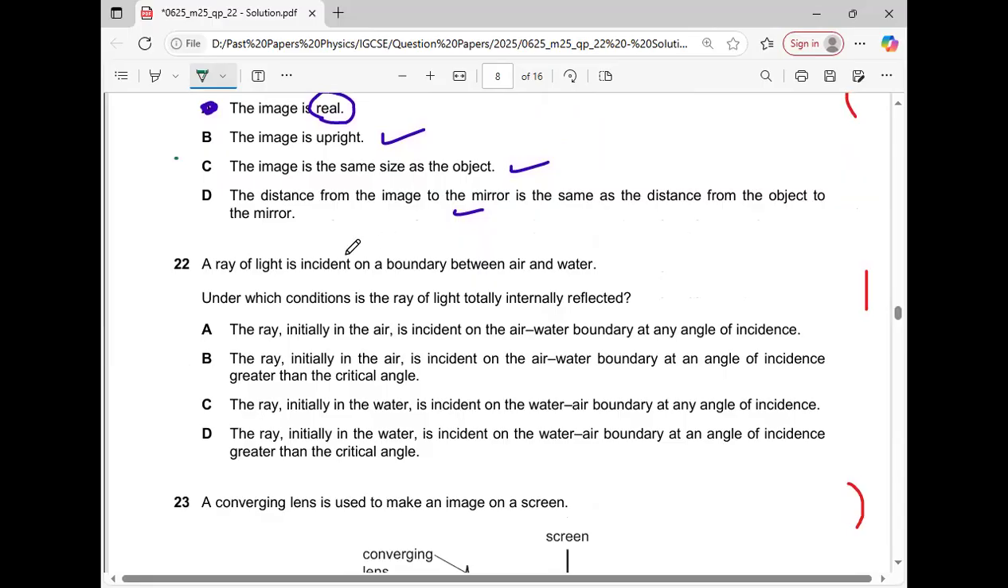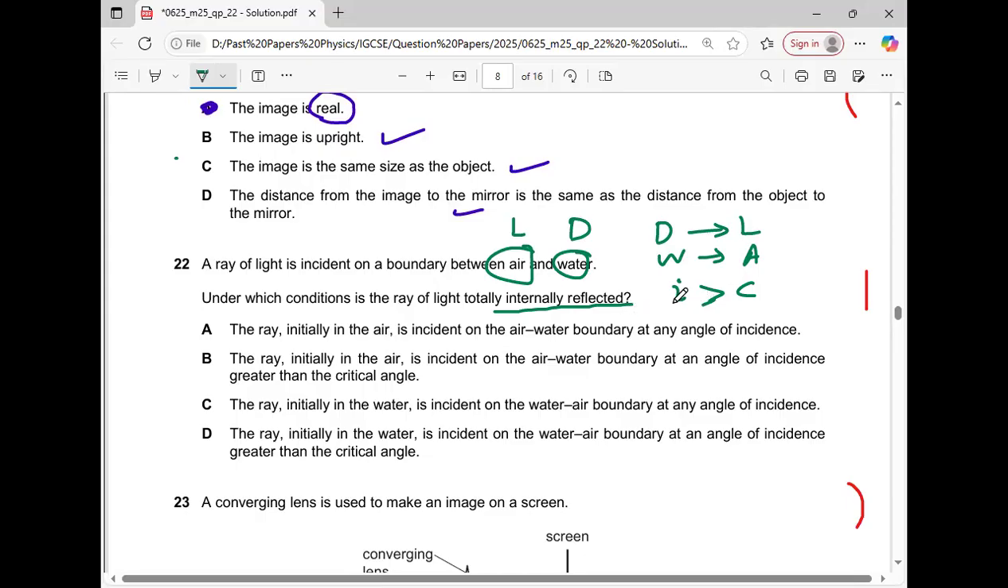A ray of light is incident on the boundary between air and water. Two mediums. Air will be the lighter medium, and water will be the denser medium. Which condition of the ray of light is totally internally reflected? For total internal reflection, we have two conditions: light should travel from the denser to the lighter medium, that is from water to air, and the angle of incidence should be greater than the critical angle. Now we will look for this condition.